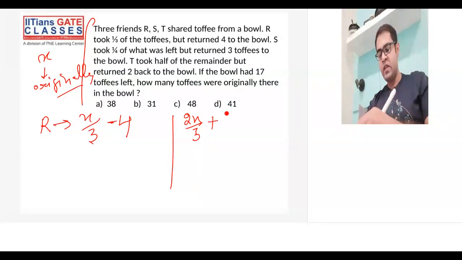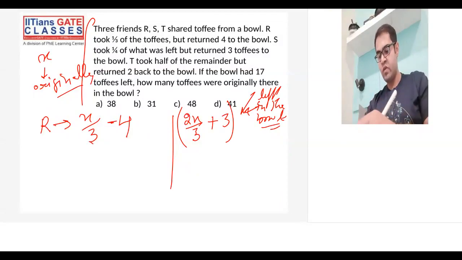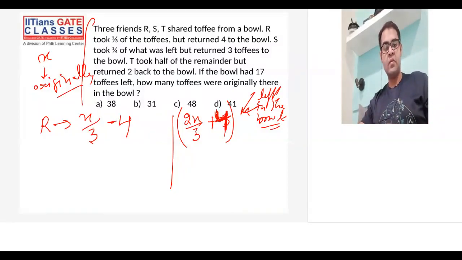Sorry, this is 4, not 3. So these are the quantities left in the bowl after R completed his transaction.